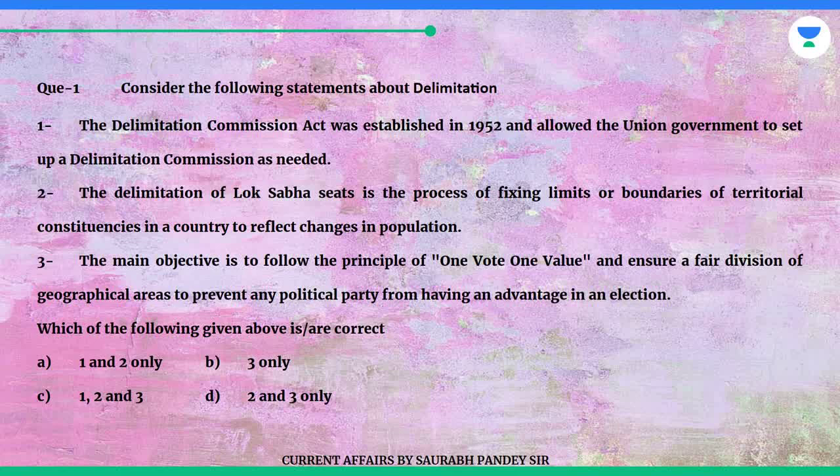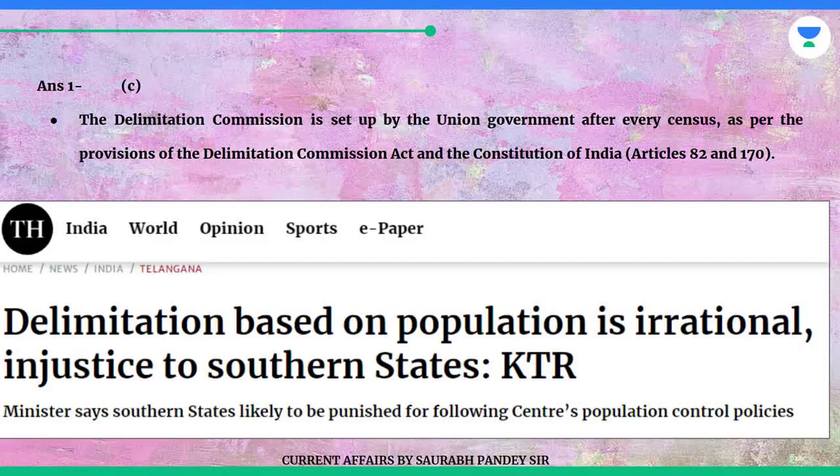3. The main objective is to follow the principle of one vote, one value and ensure a fair division of geographical areas to prevent any political party from having an advantage in an election. Which of the following given above are correct? A. 1 and 2 only. B. 3 only. C. 1, 2 and 3. D. 2 and 3 only.